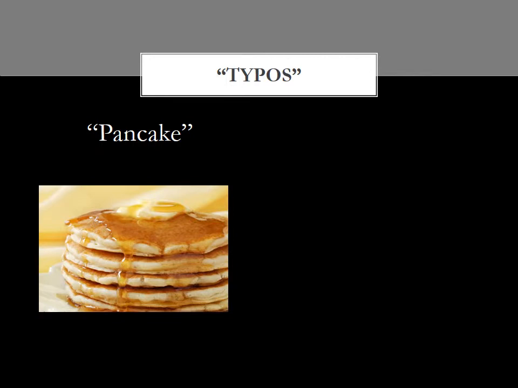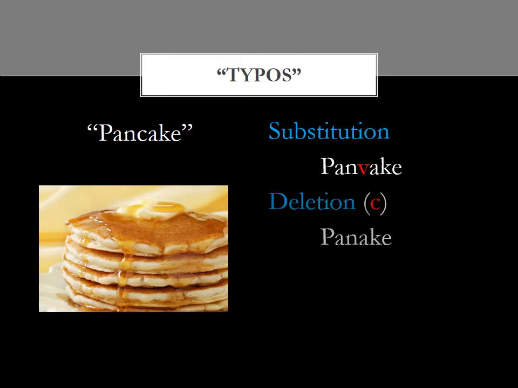The kinds of mistakes that can happen during cell division are a little like typographical errors that you might make when you type. For example, if you try to type the word pancake, but instead of typing a C, you type a V, you have made a substitution error. Instead of the letter you meant to type, you typed a different letter in its place. A deletion happens when you leave out a letter, like the C that is missing from pancake. An insertion happens when you add in an extra letter, like this extra A.